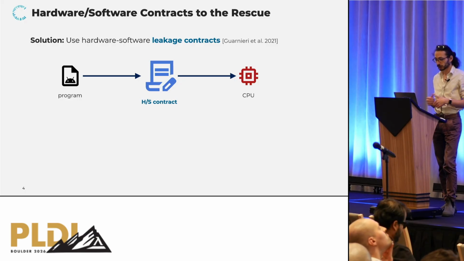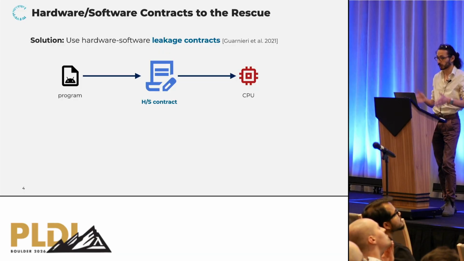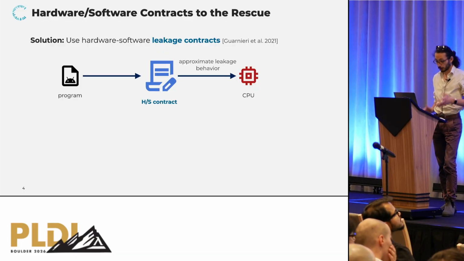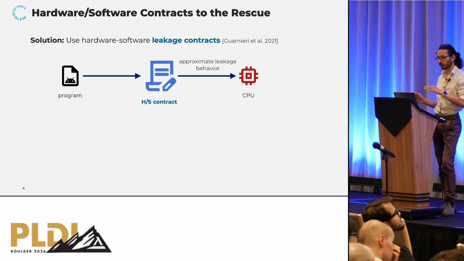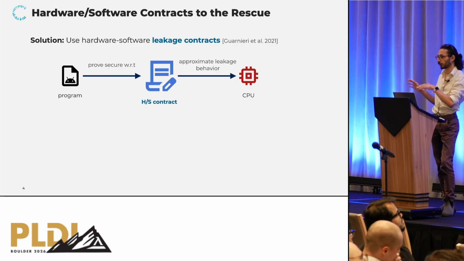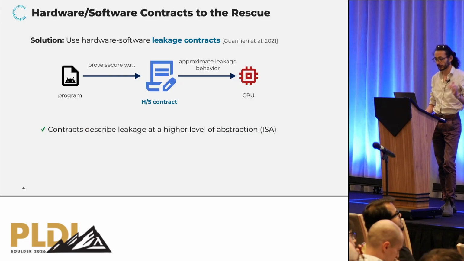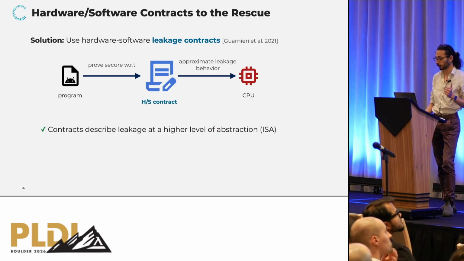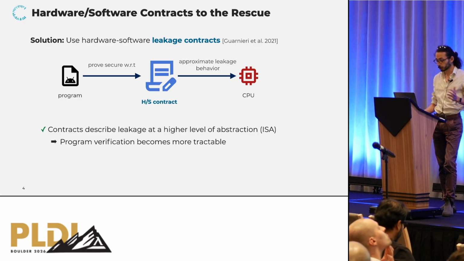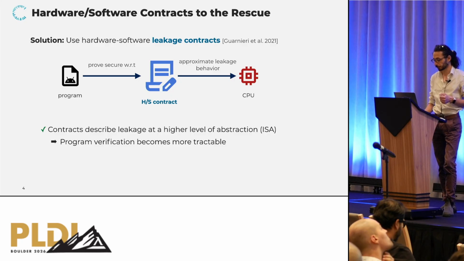So there is a solution, which is to use so-called leakage contracts. The big idea is to introduce a layer of abstraction in the middle, called a contract, which is going to approximate the leakage behavior, and we're going to prove security with respect to the contract rather than a direct proof with respect to the CPU. The big benefit of doing so is that hopefully the contract is describing leakage at a higher level of abstraction, typically at the ISA level, which makes verification much more tractable.